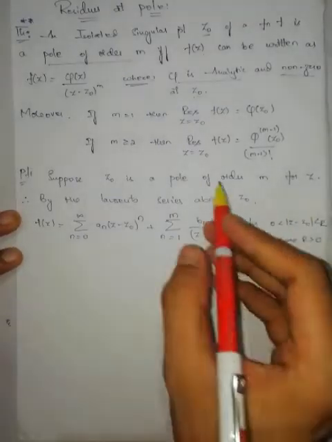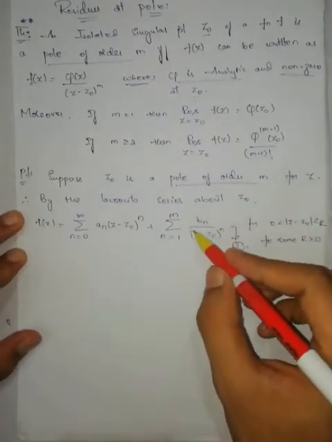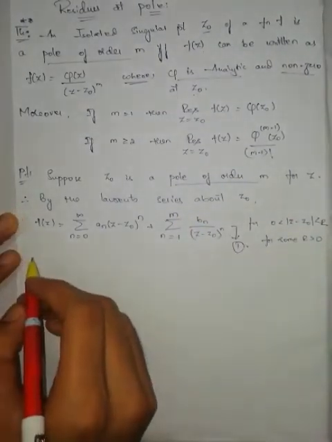By the definition of the pole of order m, I wrote this one till m only.